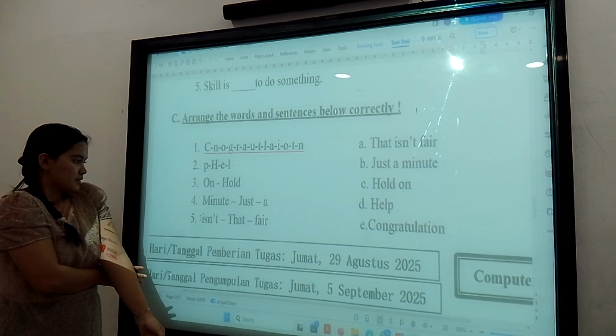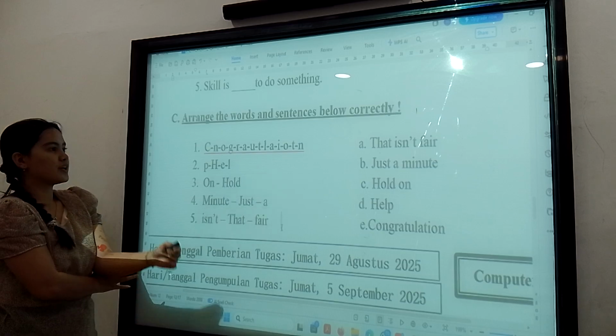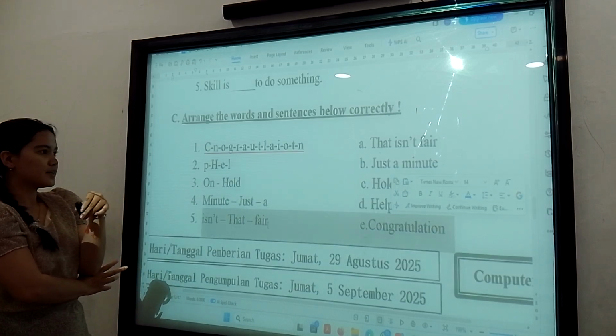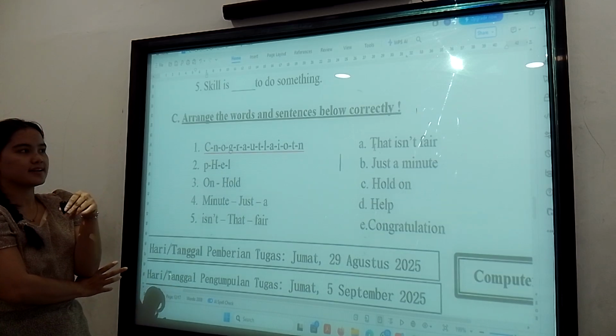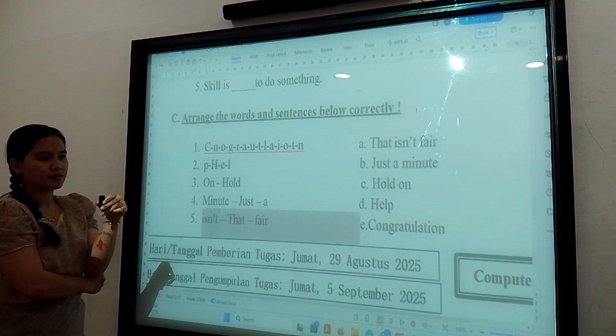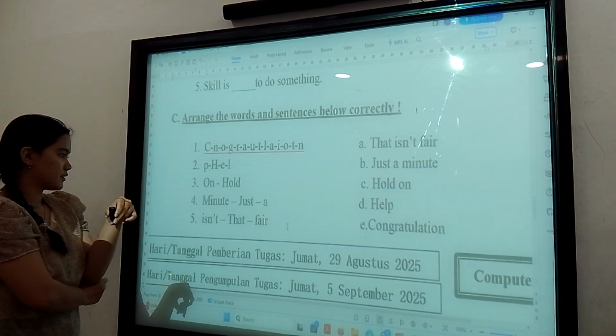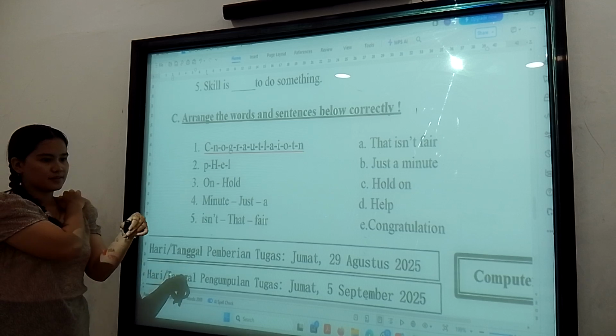But this one is also correct, right? Isn't it fair? Now, in our book, the sentence is "That isn't fair." This is from the interrogative form actually: "Isn't that fair?" Okay. Now we move to the book.